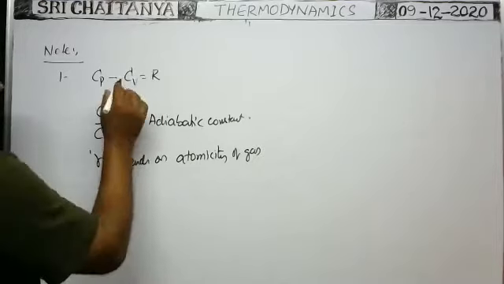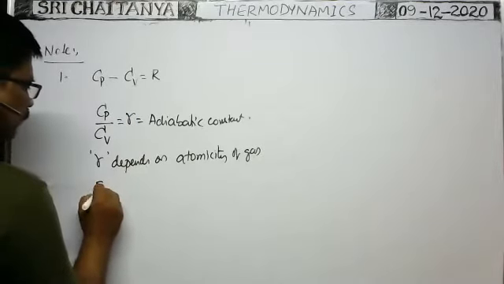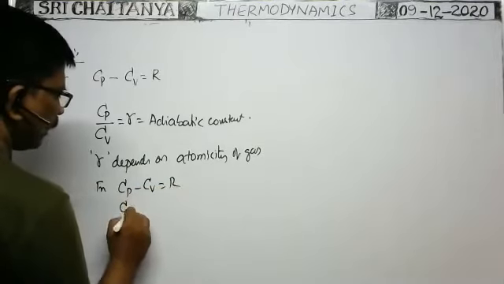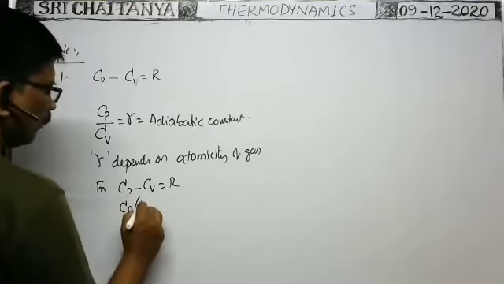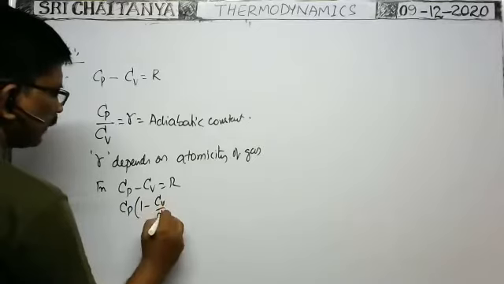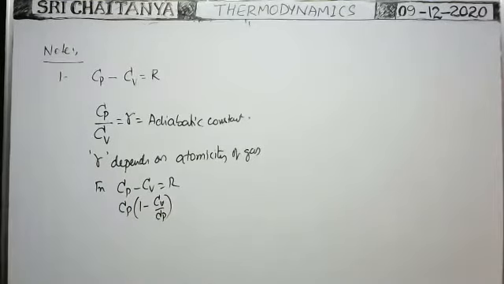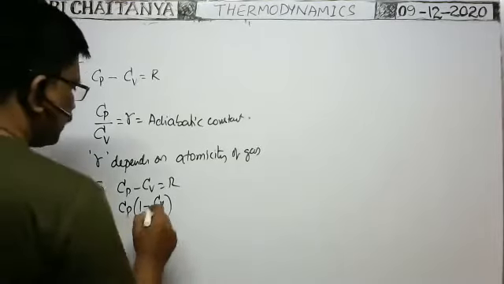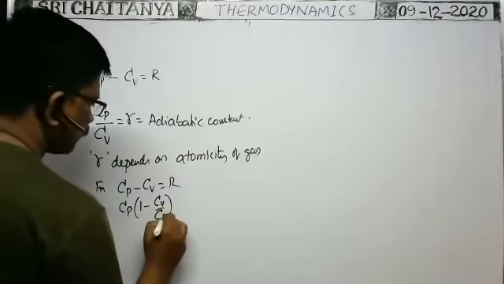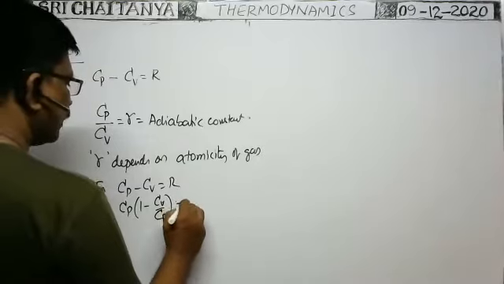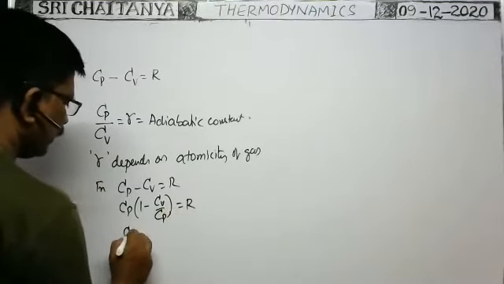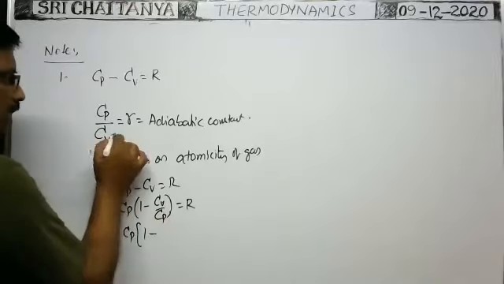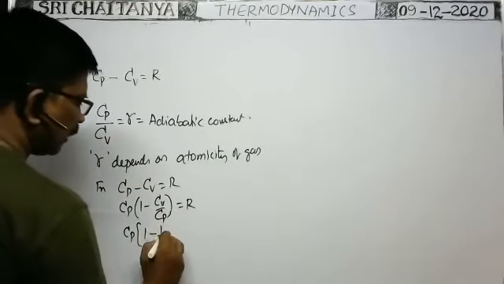Next, from the formula Cp minus Cv is equal to capital R, take Cp common. Then Cp into 1 minus Cv by Cp is equal to capital R. Cp by Cv is equal to gamma, so Cv by Cp we can write as 1 by gamma.